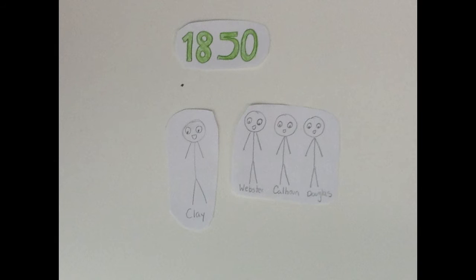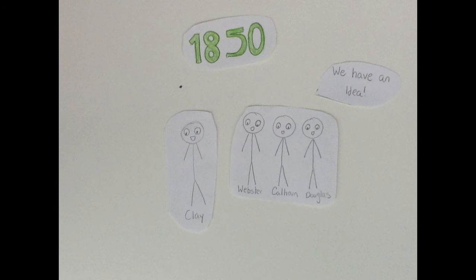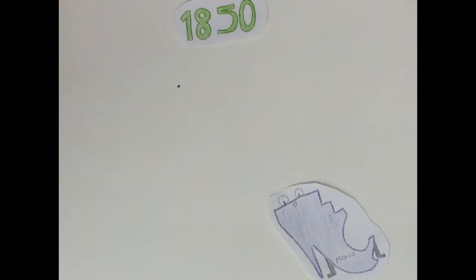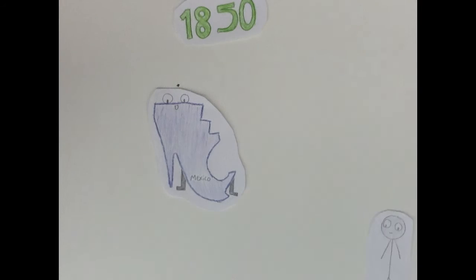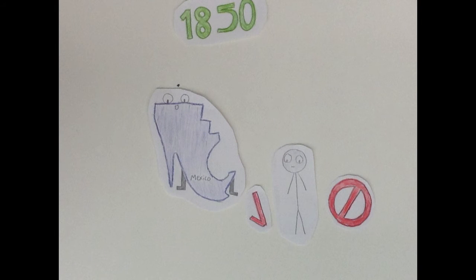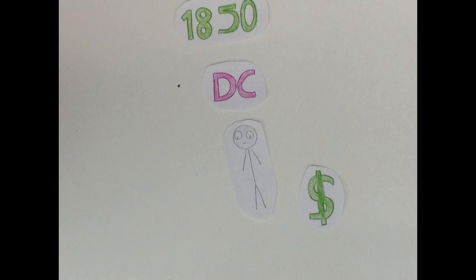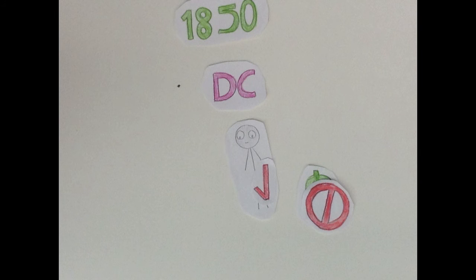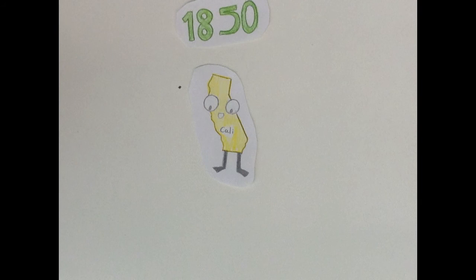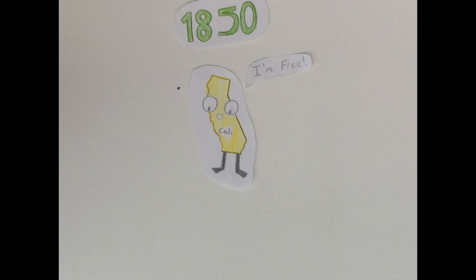So Senators Henry Clay, Daniel Webster, John Calhoun, and Stephen Douglas got together to create the Compromise of 1850 in order to solve these issues, and here's what they came up with. First, the territory gained from the Mexican-American War would be able to vote on the issue of slavery. Also, Washington, D.C. would no longer have a slave market, but slavery would still be allowed there. And finally, California would be able to come in as a free state, but there would be no slave state